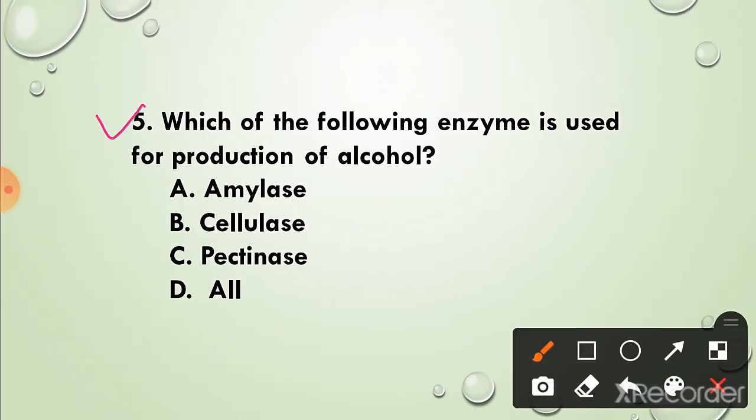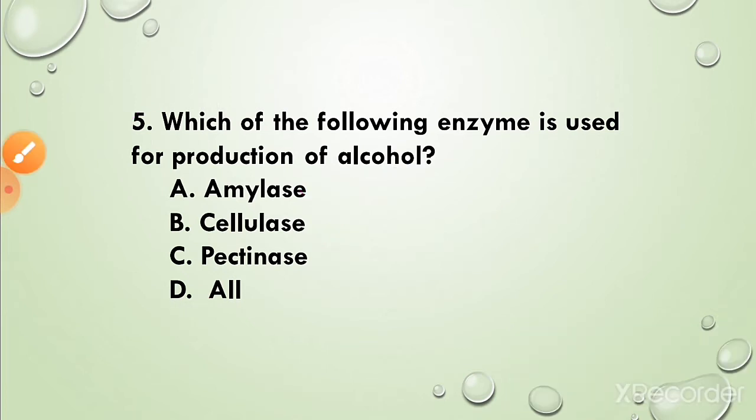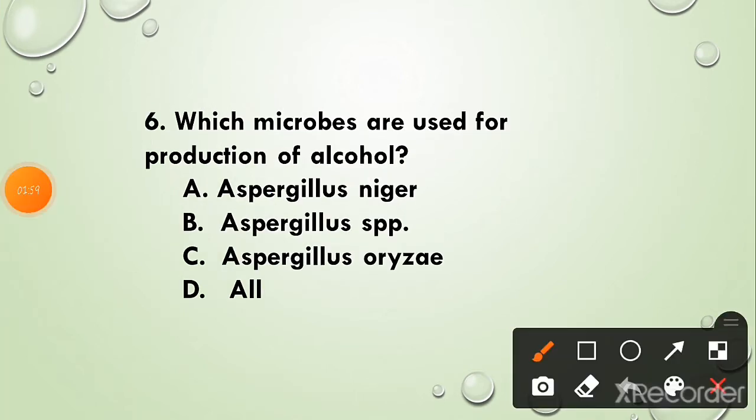Question 5. Which of the following enzyme is used for production of alcohol? The correct answer is option D, all. Amylase, cellulase, pectinase are the enzymes which are used for production of alcohol. Question 6. Which microbes are used for production of alcohol? The correct answer is option D, all. Aspergillus niger, Aspergillus species, Aspergillus aureus are the microbes used for the production of alcohol.